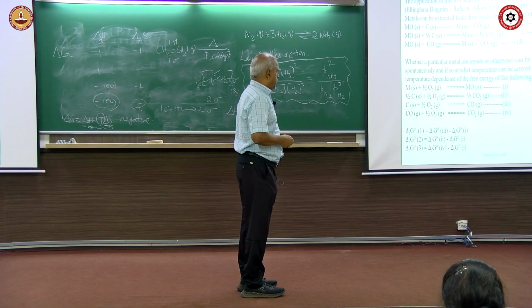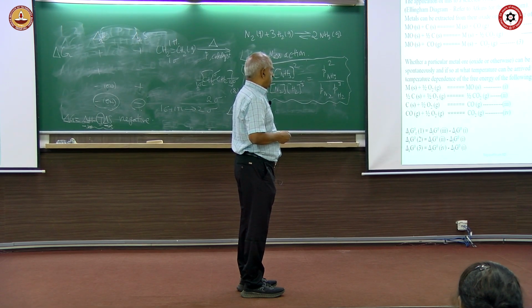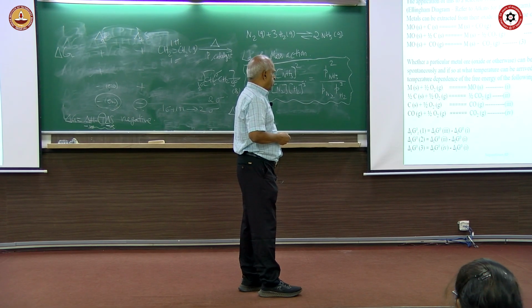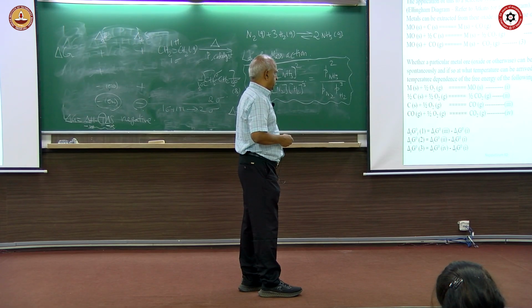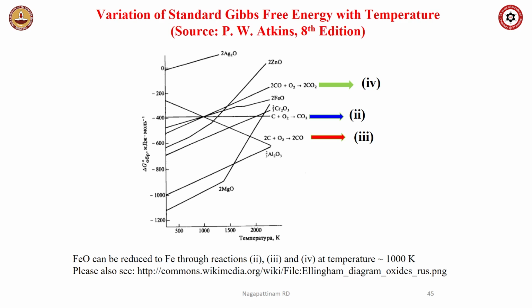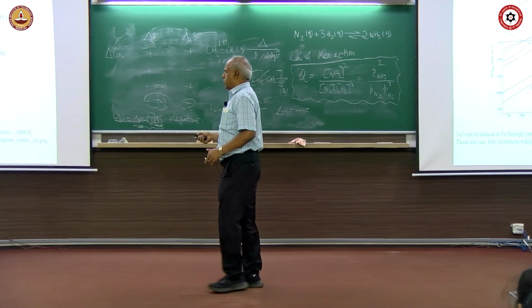The thermodynamics are given by these 4 equations. One is the formation of the oxide, the other is formation of carbon dioxide, formation of carbon monoxide, and reaction of carbon monoxide with half oxygen gas to give carbon dioxide gas. This was studied by a person named Ellingham, and he came up with a diagram like this. An Ellingham diagram tells you, and you can easily locate the temperature at which this metal ore will get reduced to the metal. This is available in the textbook, and in the exam you will invariably get questions like this.